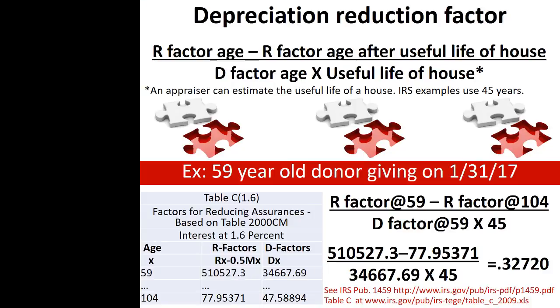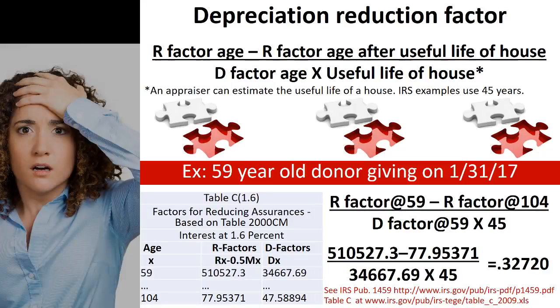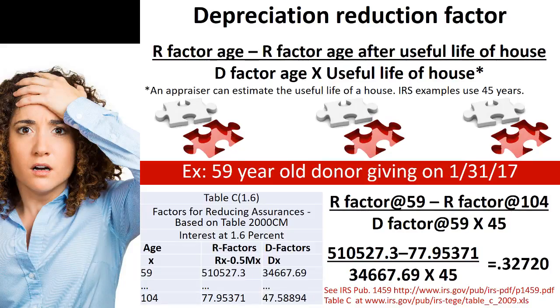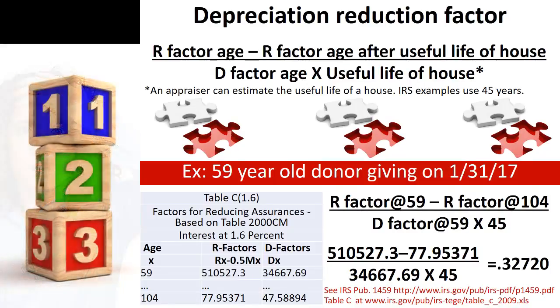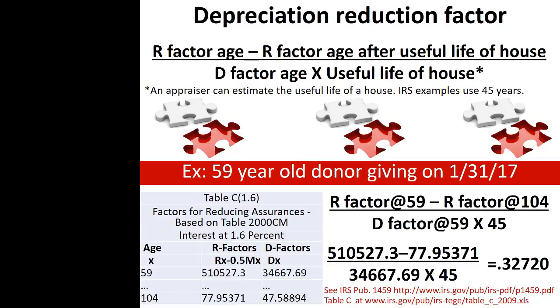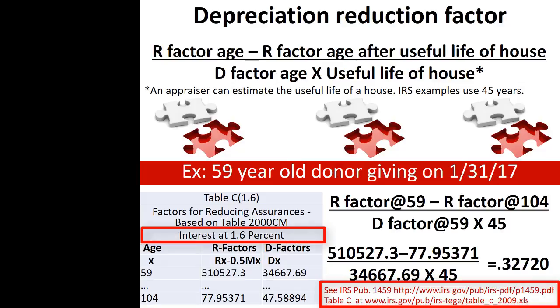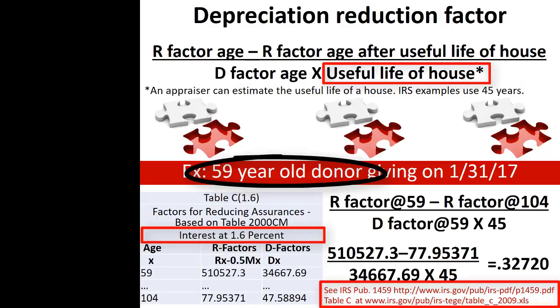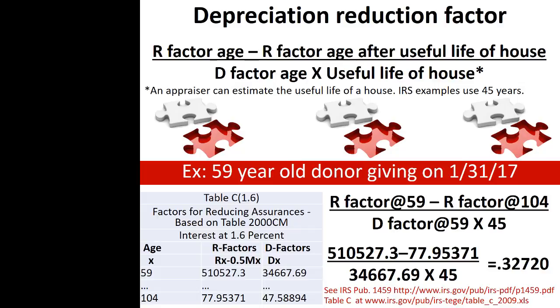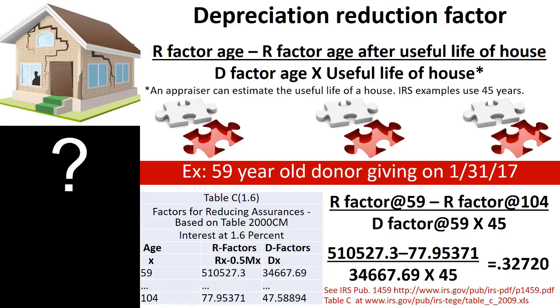How is this depreciation reduction factor calculated? The calculation can at first seem to be complex or overwhelming, but actually it is simply a matter of copying the correct numbers into a division problem. Aside from the information located in the IRS Table C of Publication 1459 and the Section 7520 rate, the only additional information needed is the age of the donor/measuring life and the useful life of the house. Unlike other areas of tax law where depreciation is incorporated into tax calculations, there are no set years for the depreciable life of a residence in this context.